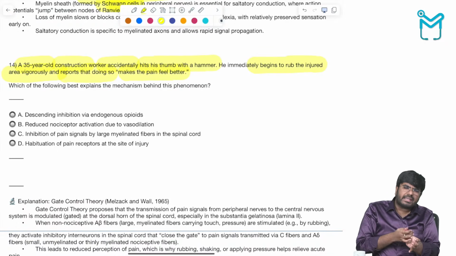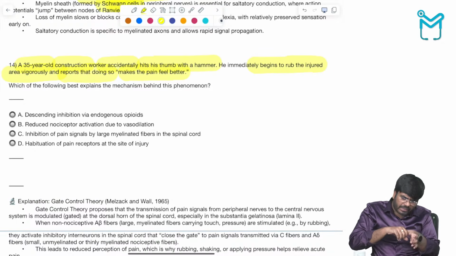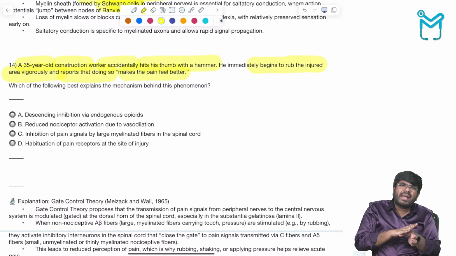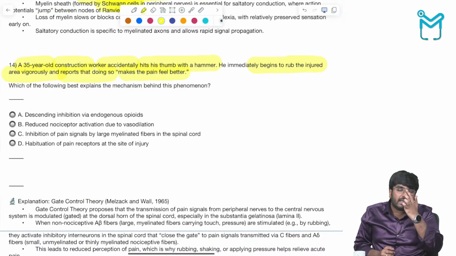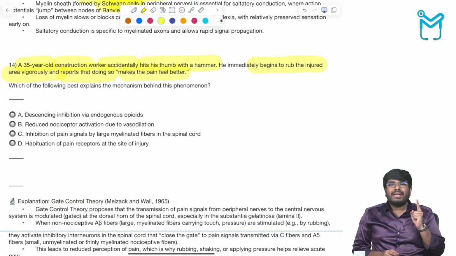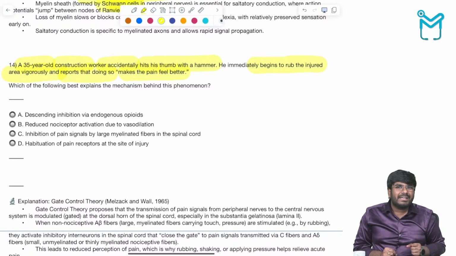Upon doing massage in that area, rubbing in that area or giving cold packs in that area, now he is feeling less pain. That is, giving massage actually decreases the pain. What is this? Gate control theory, very important for your exam. What happens in gate control theory?